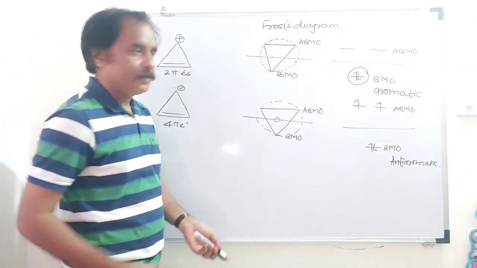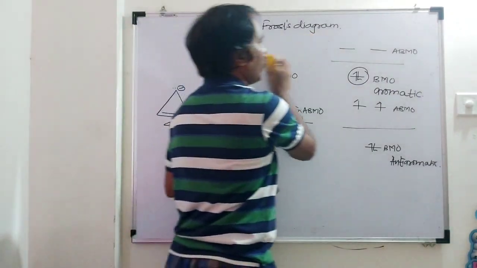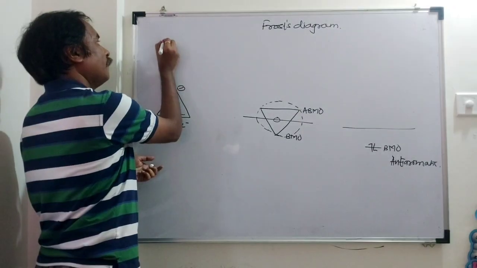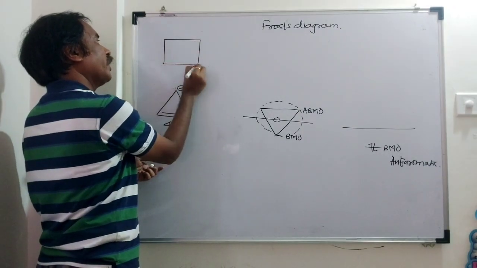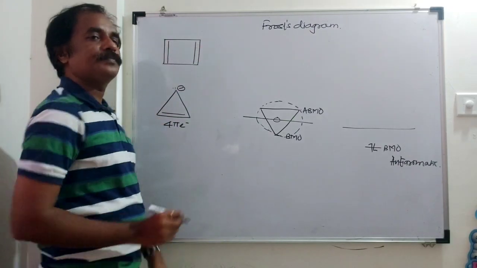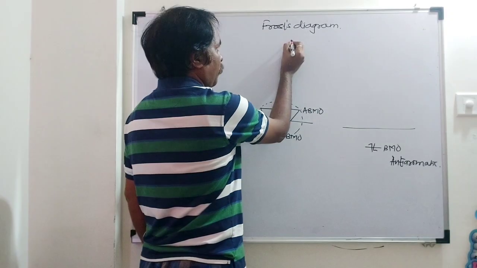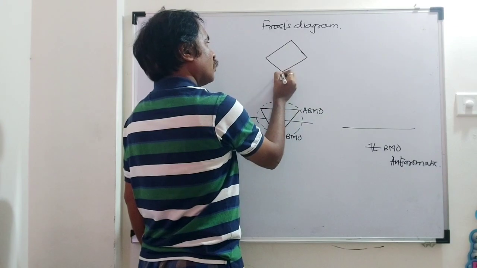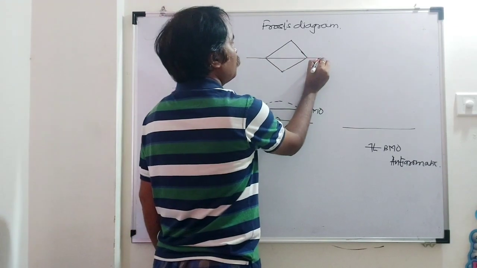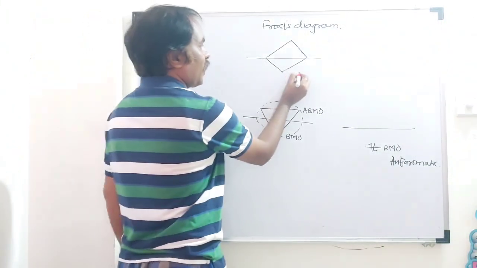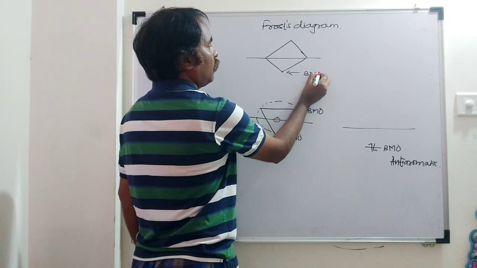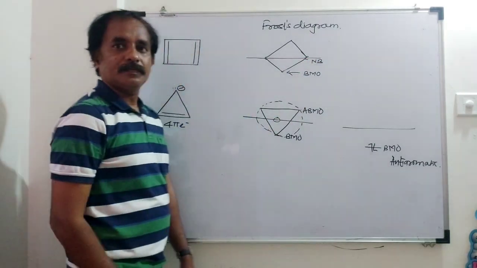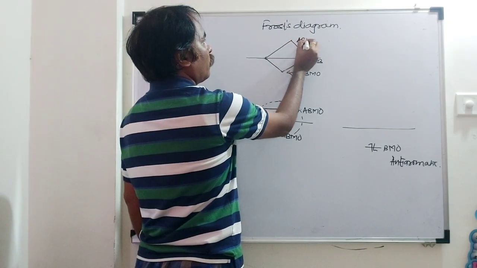Example number 3. I will take cyclobutadiene, the third example. Frost diagram. Draw one line from these two carbon atoms. Here it will be part of what? Bonding molecular orbital. On this line, two carbon atoms will be non-bonding, and this will be part of the anti-bonding molecular orbital.